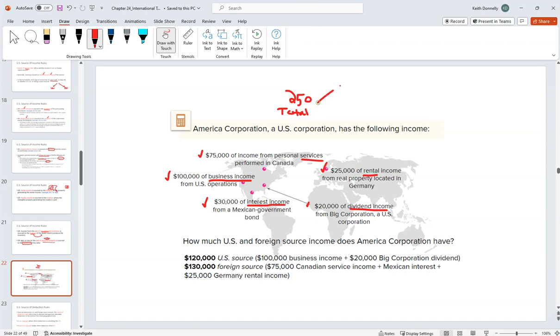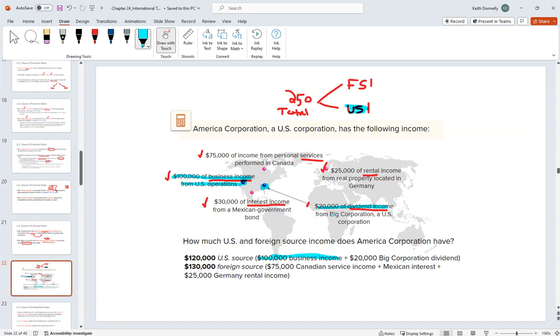income. We need to figure out how much of this is foreign source income versus U.S. source income, right? We need to apply those rules. So let's start here with the U.S. source income, right? Well, obviously, it's going to be our business income, right? We were performing services in the U.S., right? There we go. Likewise, it's going to be that dividend income, right?